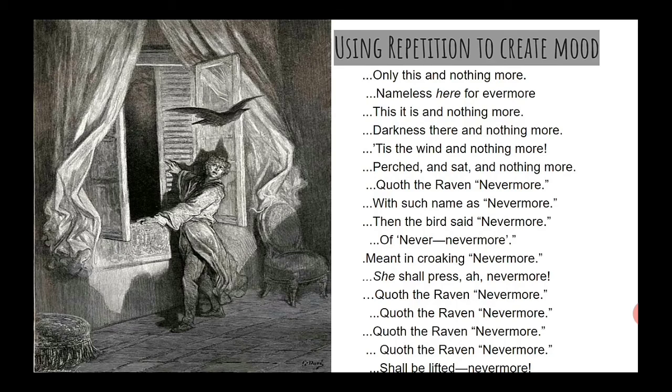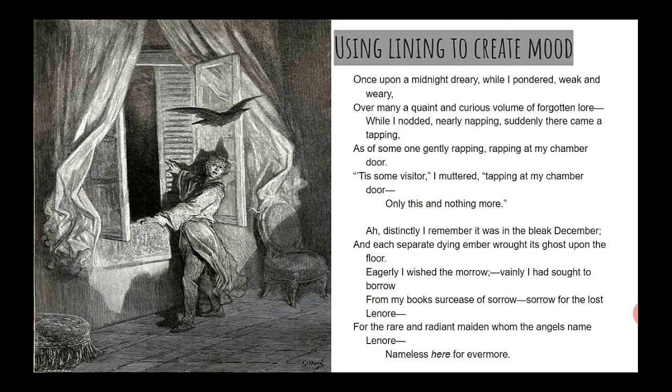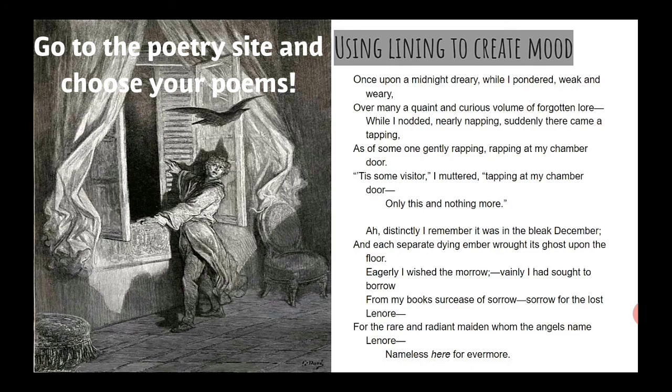At the end of every stanza, we see a repetition of nothing more, evermore, and nevermore, over and over again. So we can see here at the end of each stanza, it's very similar, and at the end, the phrase, quoth the raven, nevermore, is repeated multiple times. Notice also the lining of those concluding lines, only this and nothing more, nameless here forevermore. Later on, quoth the raven, nevermore, we can see that that last line is indented to emphasize that melancholy and desperate tone.